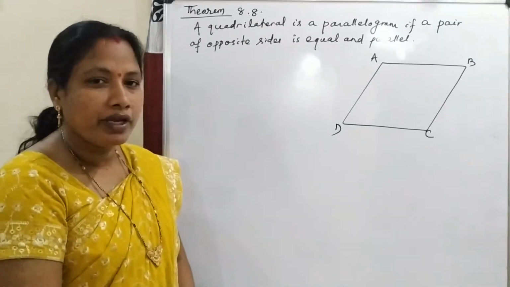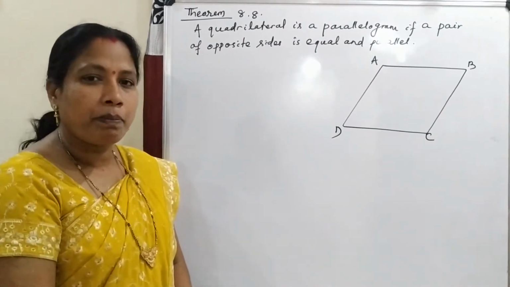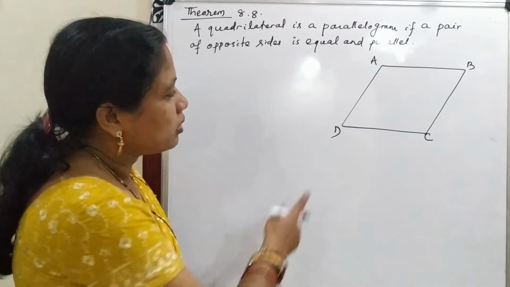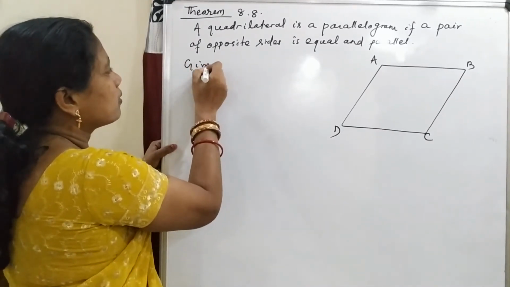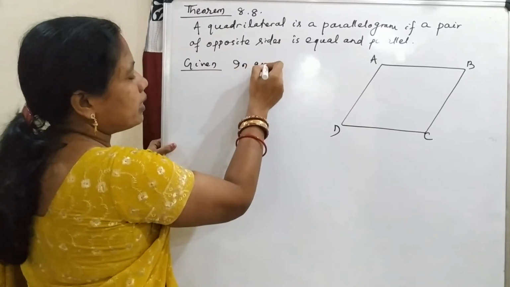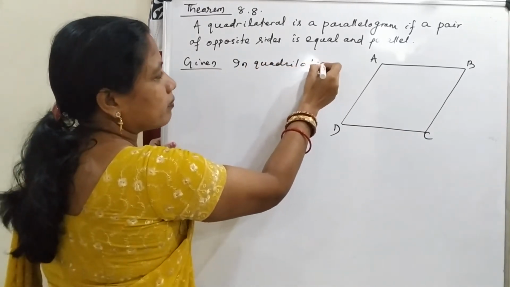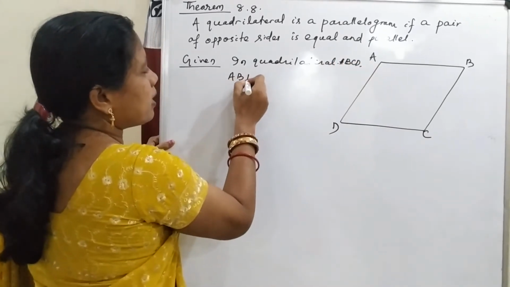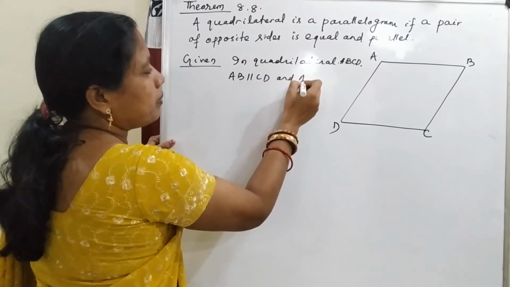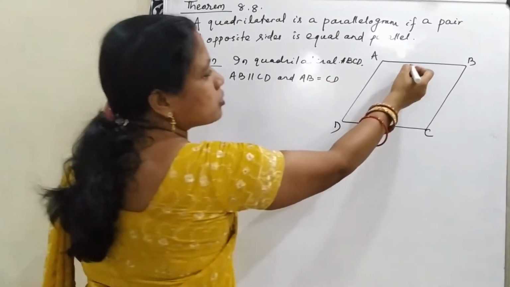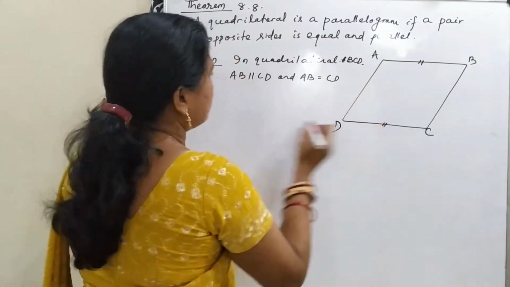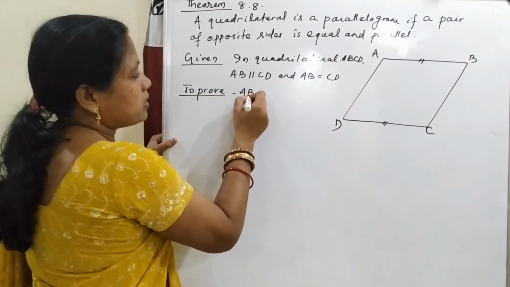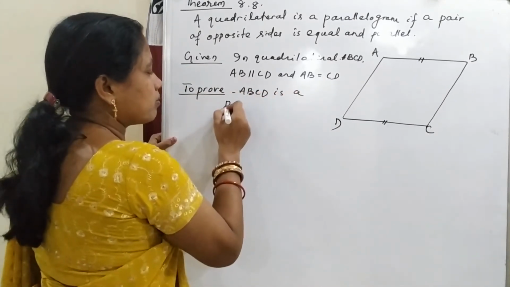Here we have to prove that if in a quadrilateral only a pair of opposite sides is parallel and equal, then that is a parallelogram. So here it is given that in quadrilateral ABCD, AB is parallel to CD and AB is equal to CD. Then to prove: ABCD is a parallelogram.